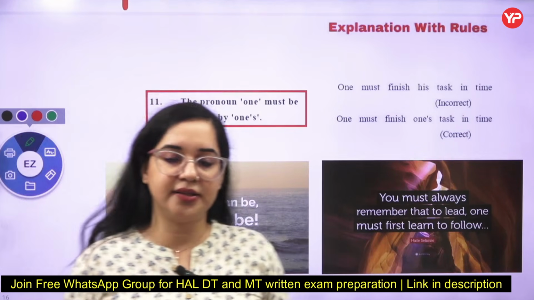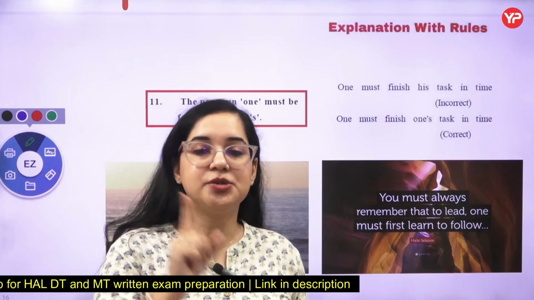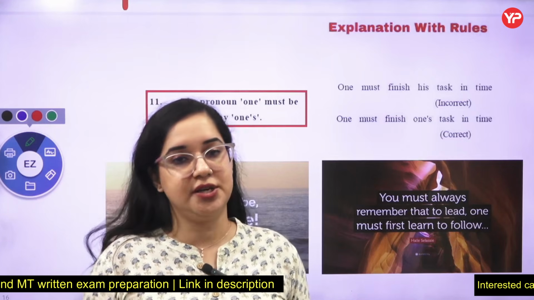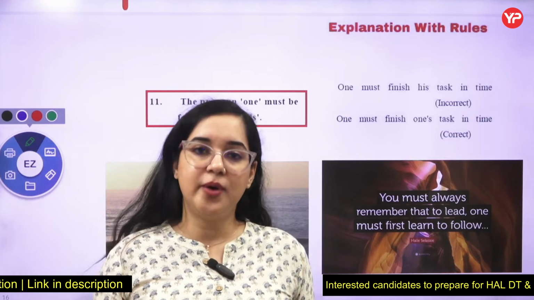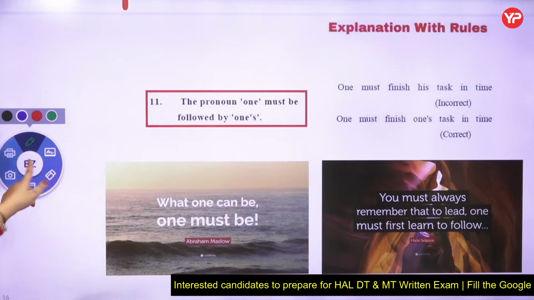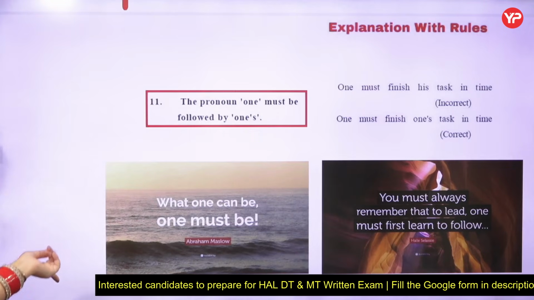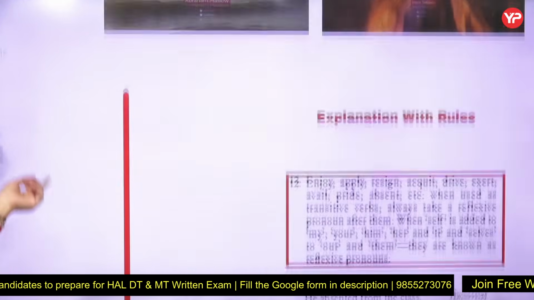We have all done this. But what about a sentence that starts with one? One must perform one's duty. So this is an exception. Normally we take masculinity in domination, but whenever a sentence starts with one, you will always take one's at the back. One must finish his task in time? No, one must finish one's task in time.